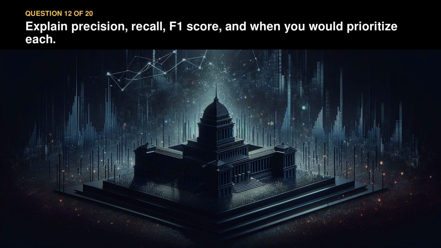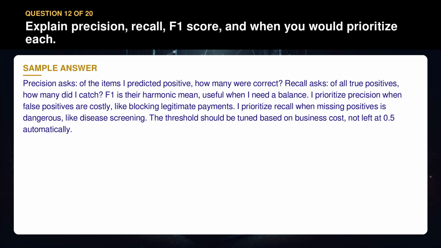Question 12. Explain precision, recall, F1 score, and when you would prioritize each. Precision asks, of the items I predicted positive, how many were correct? Recall asks, of all true positives, how many did I catch? F1 is their harmonic mean, useful when I need a balance. I prioritize precision when false positives are costly, like blocking legitimate payments. I prioritize recall when missing positives is dangerous, like disease screening. The threshold should be tuned based on business cost, not left at 0.5 automatically.